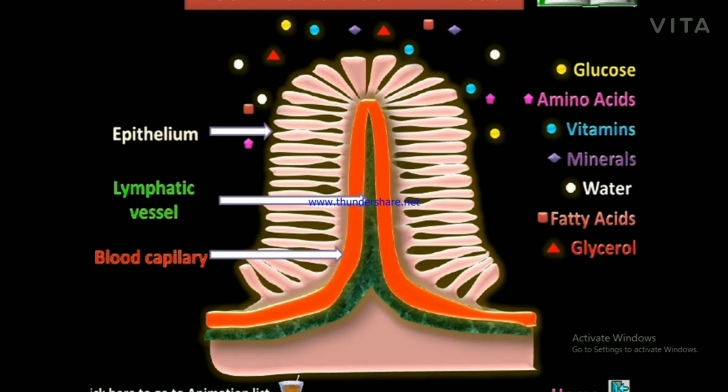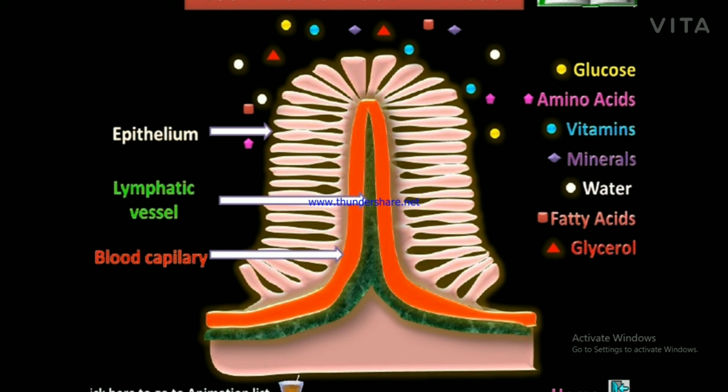This is the diagram of a villi and the projection. That green part is the lymph vessel, lymph capillary, and the red part is blood capillaries. Now you can easily identify the macronutrients and how they are absorbed.